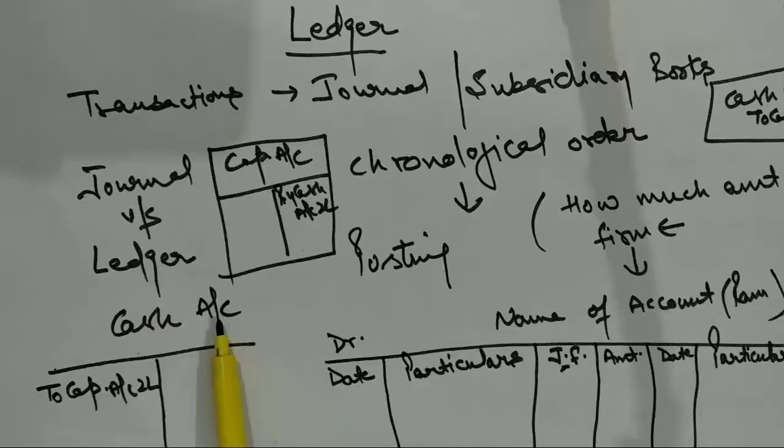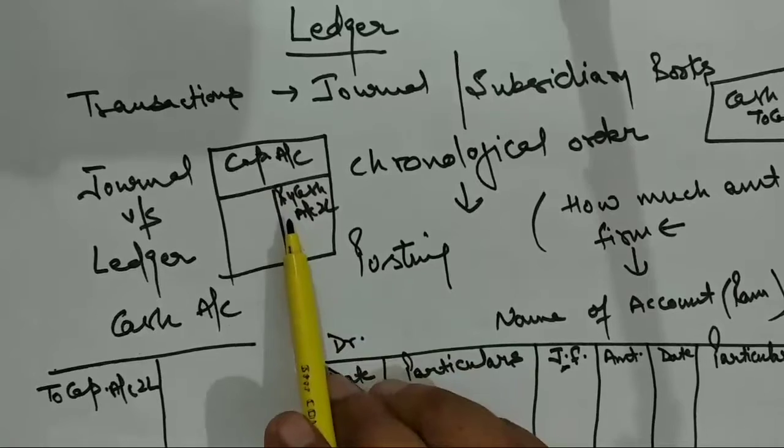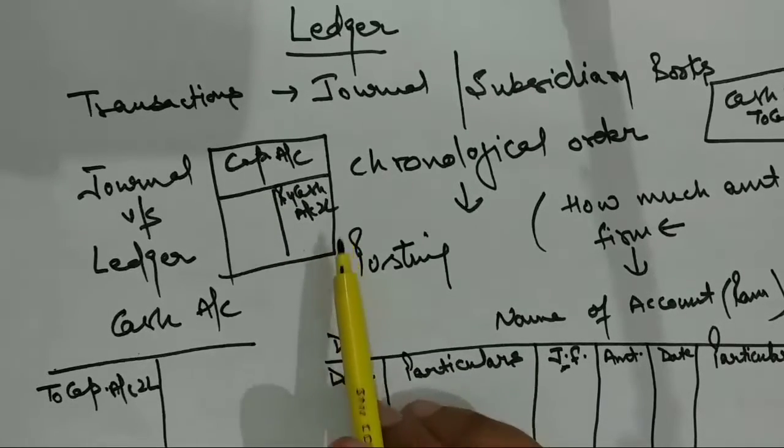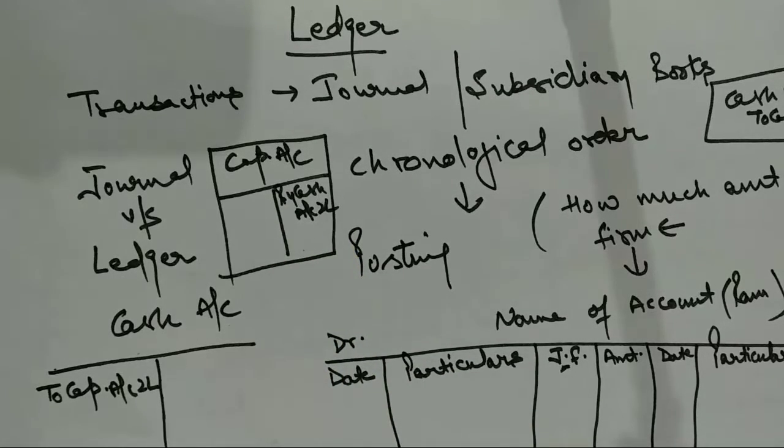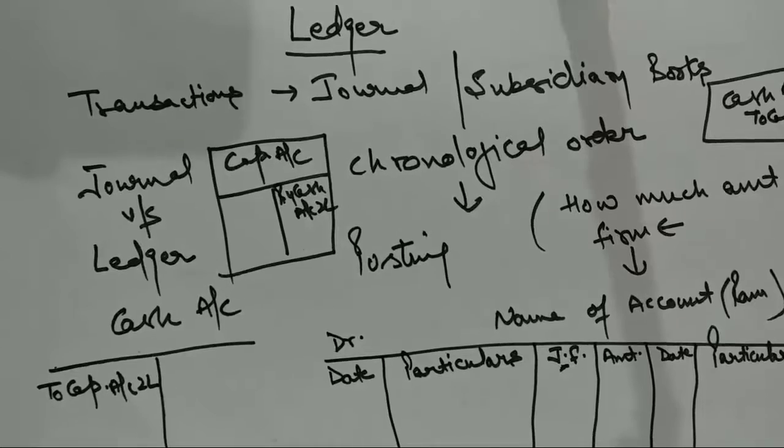The posting of the entry will be like this: because the cash account has been debited in the entry, you will debit it in the cash account, "To capital account 2 lakh." And as capital was credited in the journal entry, you will write "By cash account 2 lakh." See, this is a case of single entry.